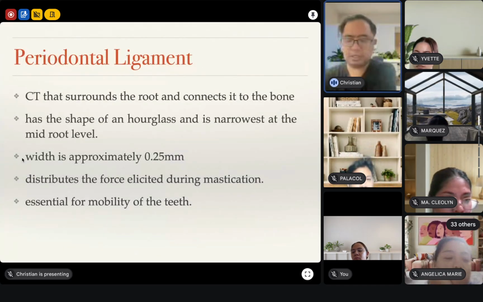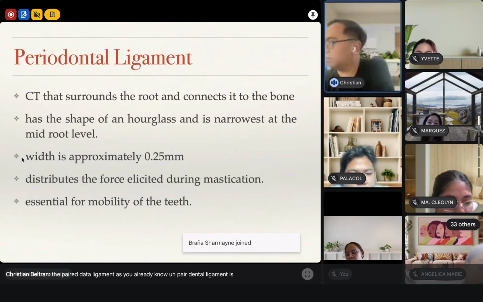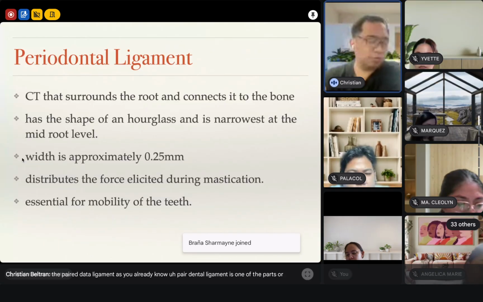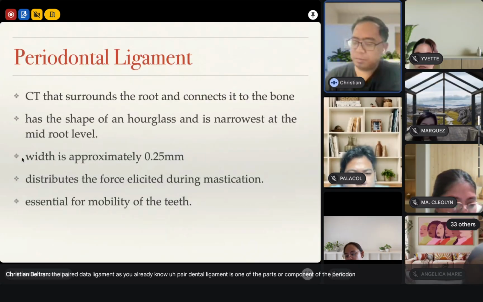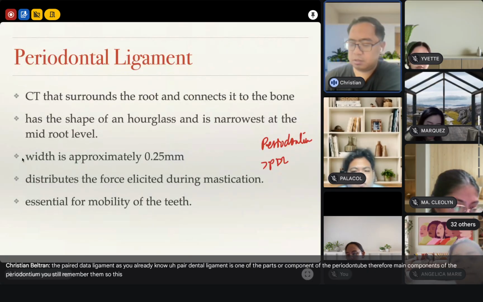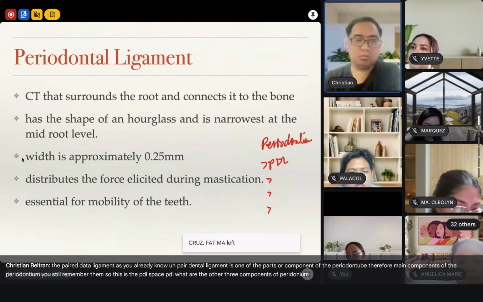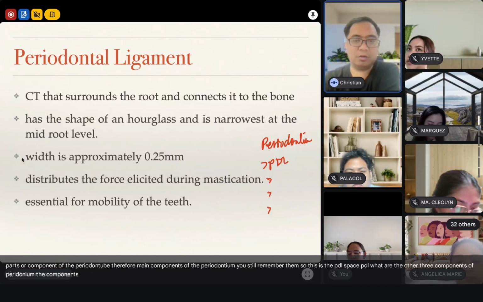So we have here the periodontal ligament. As you already know, the periodontal ligament is one of the components of the periodontium. There are 4 main components of the periodontium. You still remember them. First is the PDL space. PDL. What are the other 3 components of the periodontium?